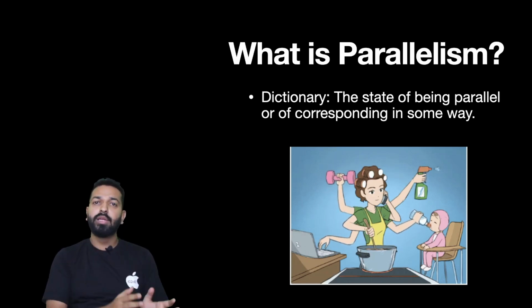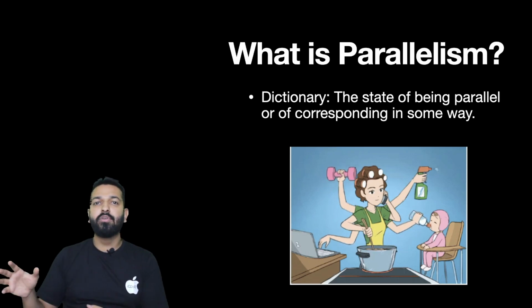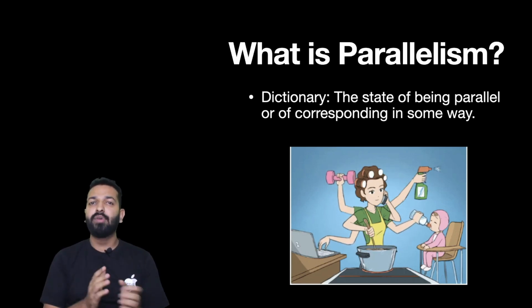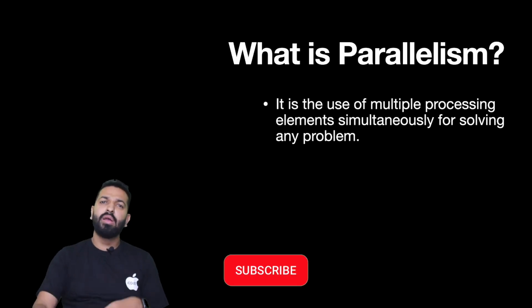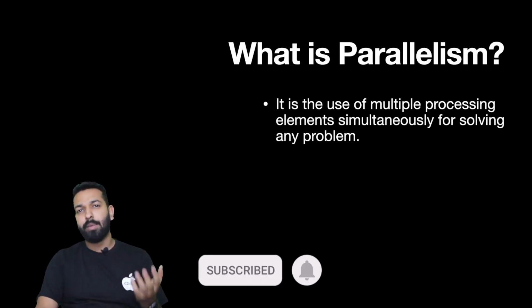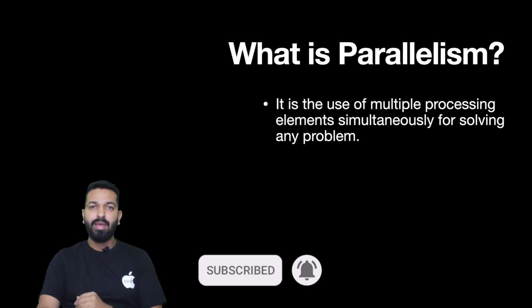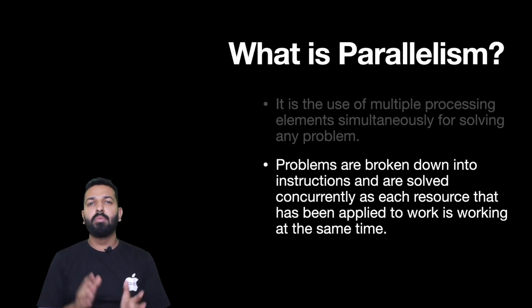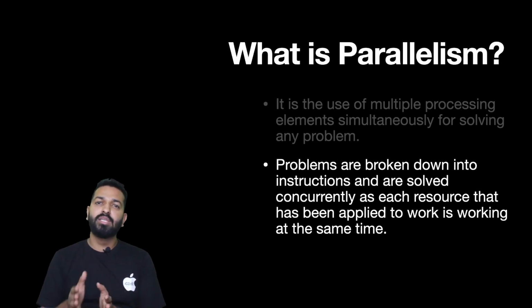The difference with concurrency was that it appeared the telephone operator was responding to the two calls at the same time, but actually he was answering one call at a time. So in parallelism, multiple processing elements are used simultaneously for solving any problem. Basically, it involves multiple resources, more than one resource. We can say that the problems are broken down into instructions, and the instructions are executed simultaneously using multiple resources. So more resources are involved in parallelism.